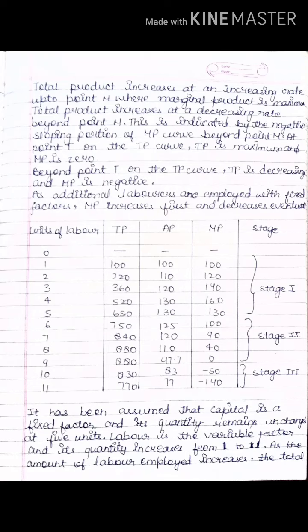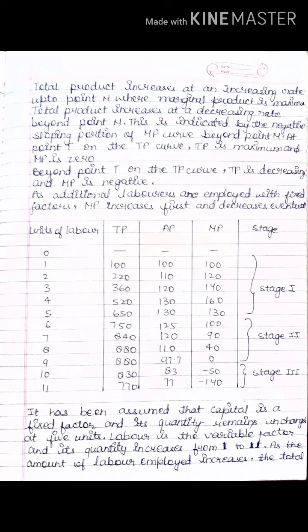Likewise, when you employ the third unit of labor, what is your total product? 360. What is your average product? 120. Now how do you get 120? Again, TP divided by unit of labor. Fine. So you will get 120. Now what is MP? Again we will take current total product minus previous, that is 360 minus 220. So it will give you 140. Likewise, we will keep on calculating.